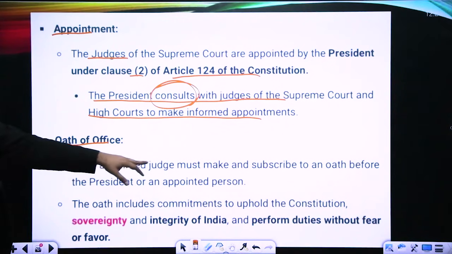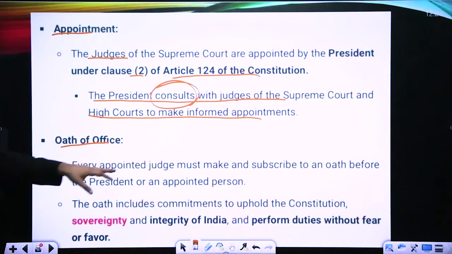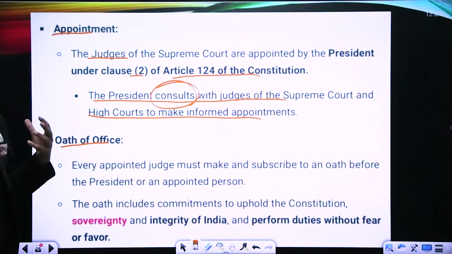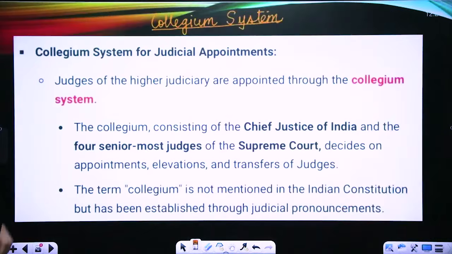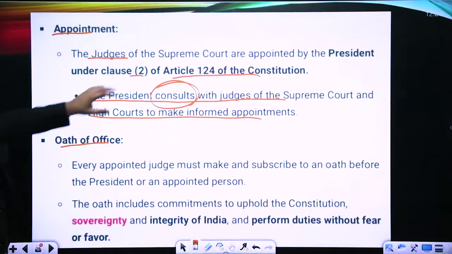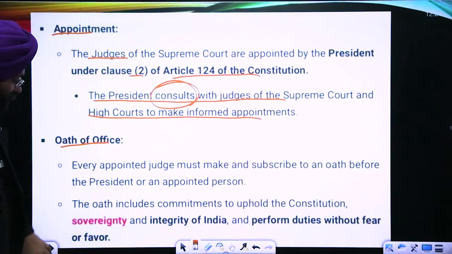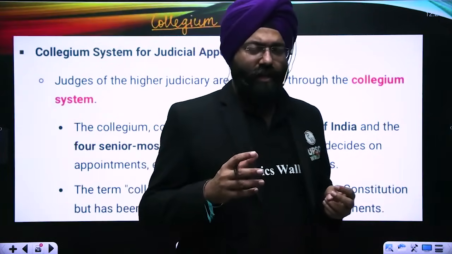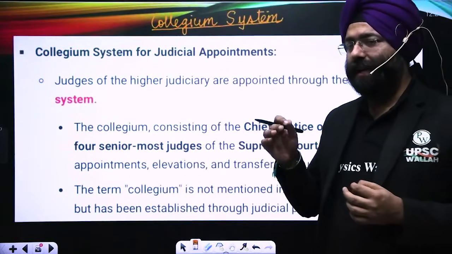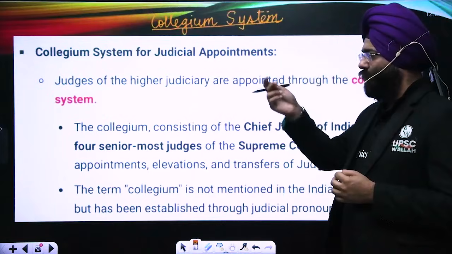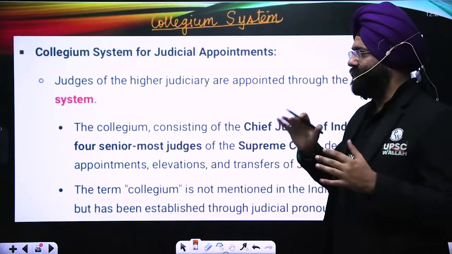Oath of the office. Every appointed judge must make and subscribe to an oath before the President. The oath includes a commitment to uphold the Constitution, sovereignty and integrity, and to perform the duties without fear or favor. Now, in Article 124, the President appoints the judge and may consult the Supreme Court judges and even the High Court judges. That consultation word was very subjective. That is why the collegium system came. We'll see how it arose.